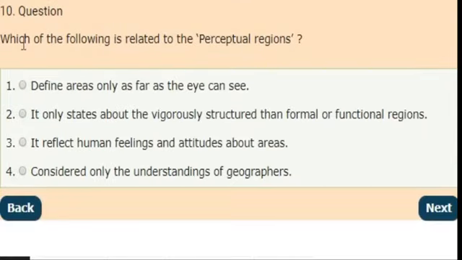Last question. Which of the following is related to the perceptual regions? Options are: define areas only as far as the eye can see. Second statement: it is more rigidly structured than formal or functional regions. Third, it reflects human feelings and attitudes about areas. Fourth, considers only the understandings of geographers. Correct answer is option 3. It reflects human feelings and attitudes about areas.